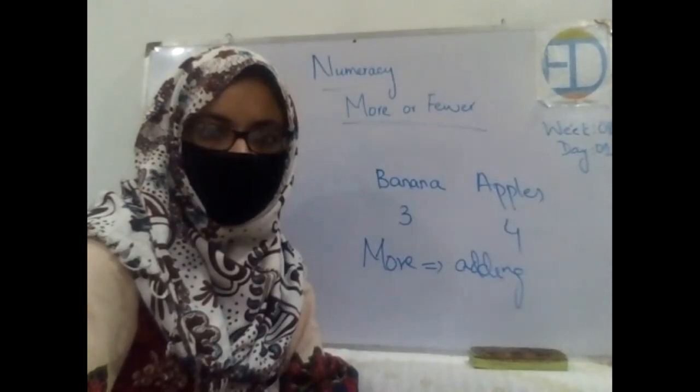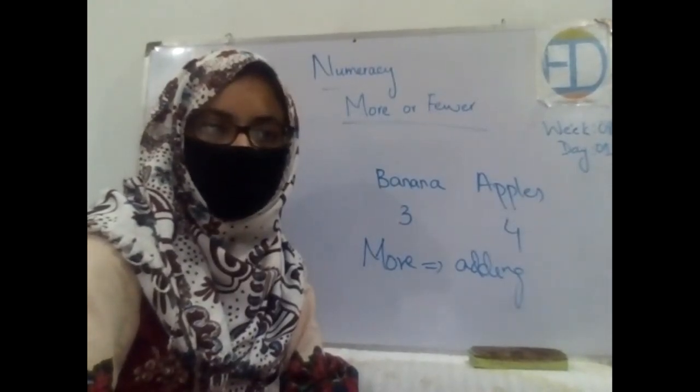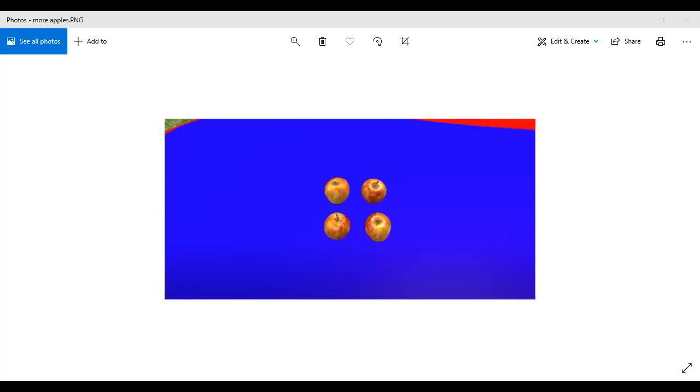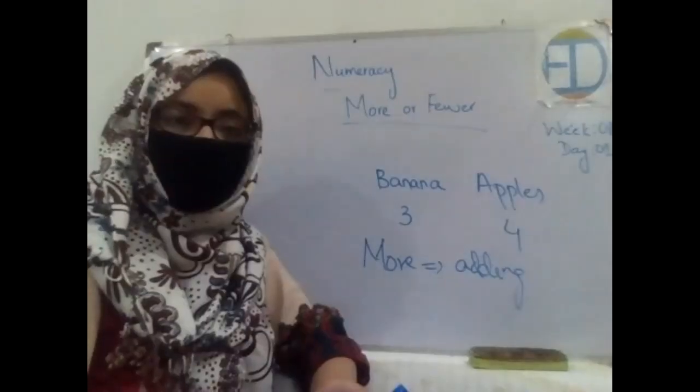Okay, now look at this picture. How many apples are there in this picture? Four, right? Previously you had only one, and you told your mother that one is not enough for you because you are very hungry, so please give me some more. So when you use the word more, this means that she gave you something extra, and now you have four, a greater number of apples, right? Previously you had a less number of apples, that was one. Now she gave three more to you, so now you have four apples, right? Okay, so now look at the board.